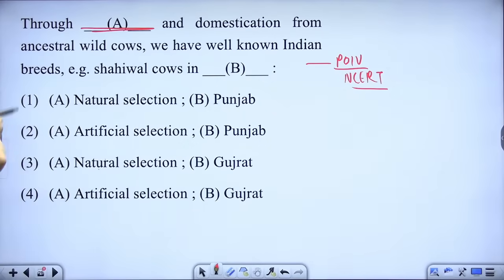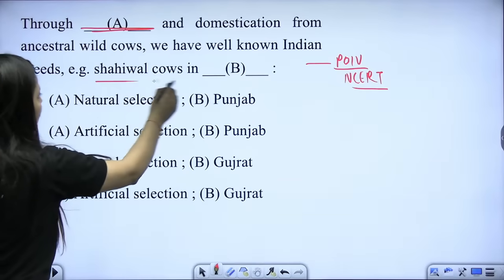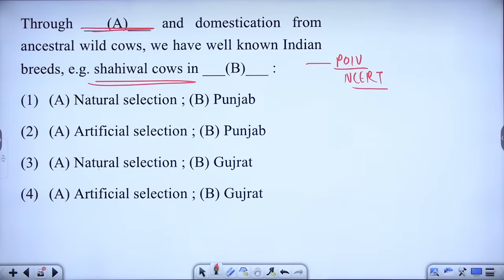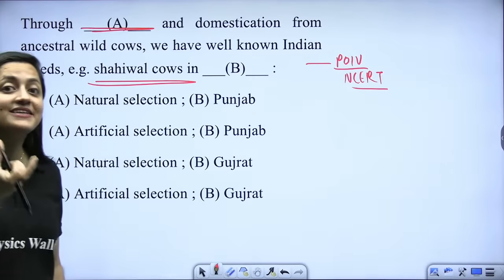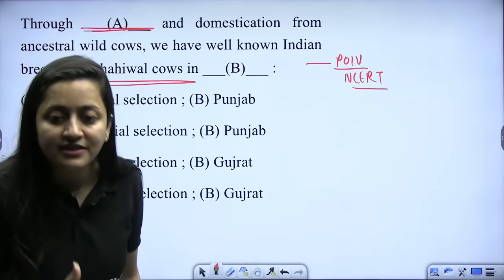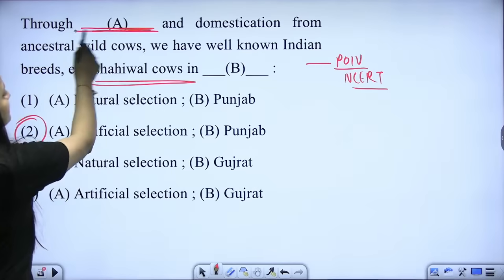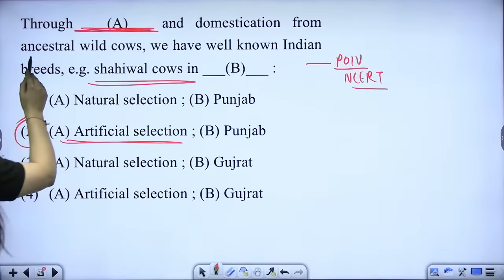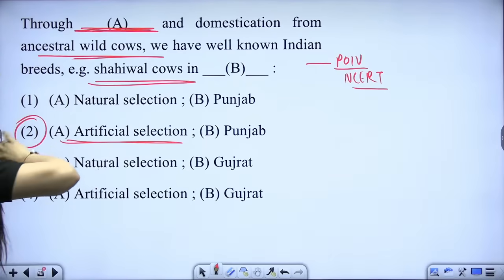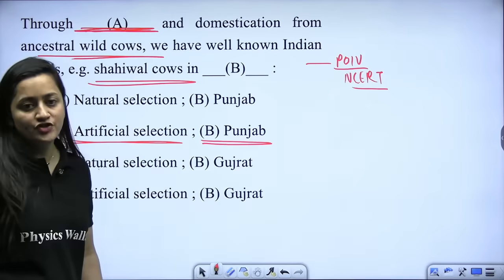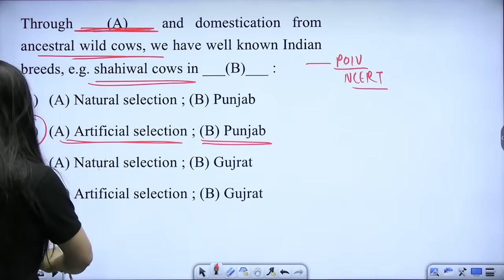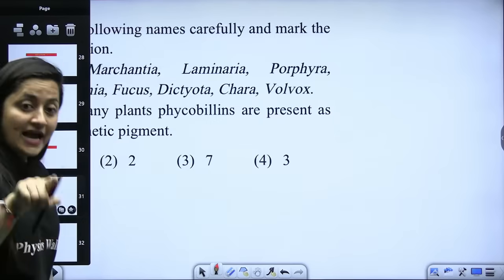They are saying through dash and domestication from ancestral wild cow, we have well-known Indian breeds, that is Sahiwal cow in Punjab, beta. This is literally not from the strategies part. The statement is given in POIB, Principles of Inheritance and Variation. So it is: through artificial selection and domestication from ancestral wild cows, we have well-known Indian breeds, like the Sahiwal cow in Punjab. That is what you need to know. So this is from the NCERT again.